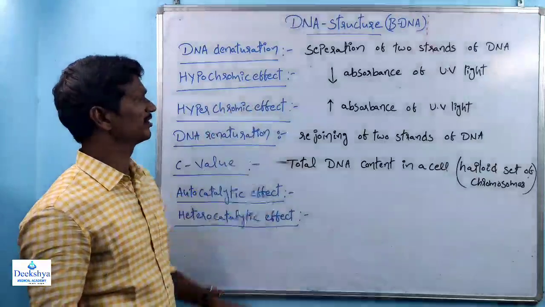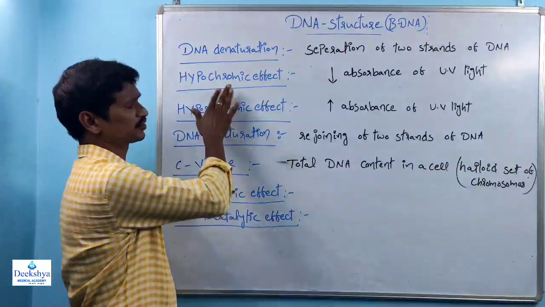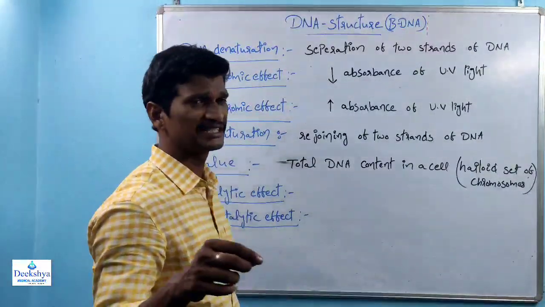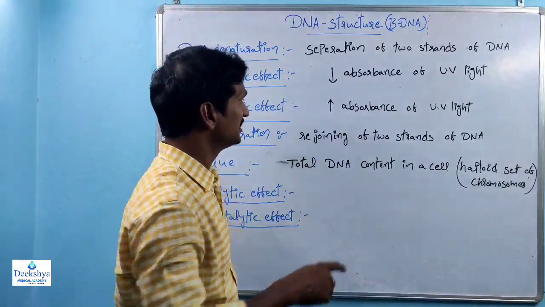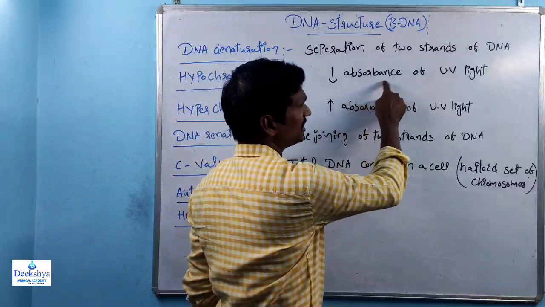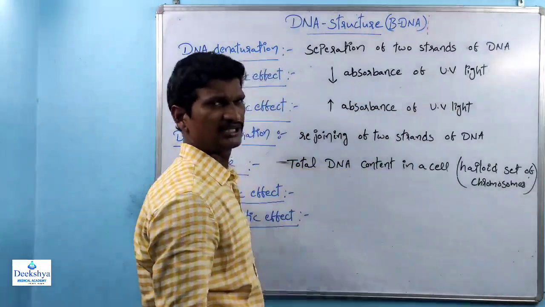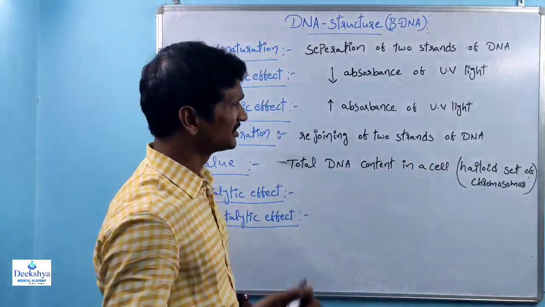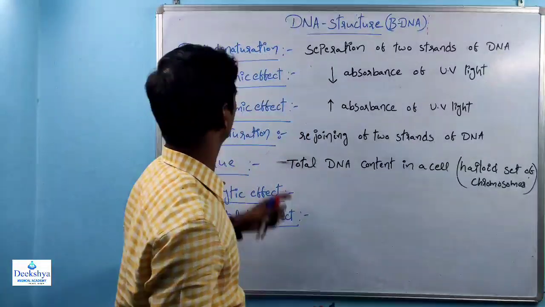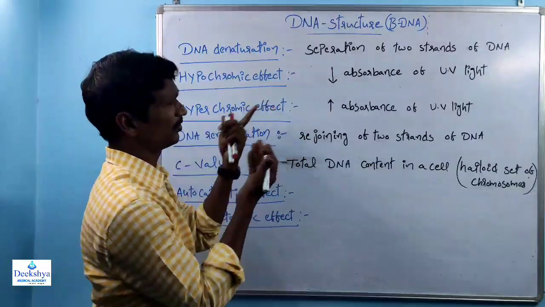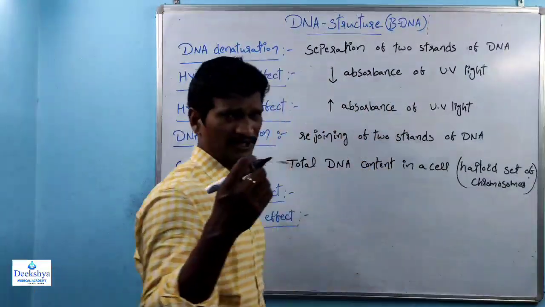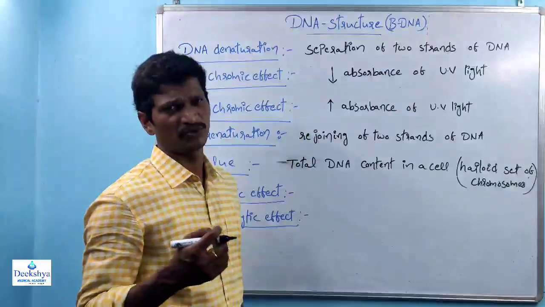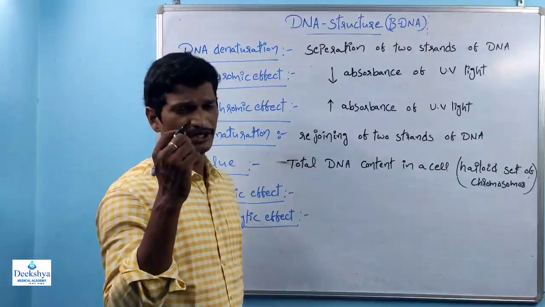And the hypochromic effect and hyperchromic effect. First one is hypo. Hypo indicates decrease, a decrease in absorbance of UV light. Sir, why are we studying the hypochromic effect? What is the hypochromic effect? Suppose for DNA estimation, we are using one instrument.